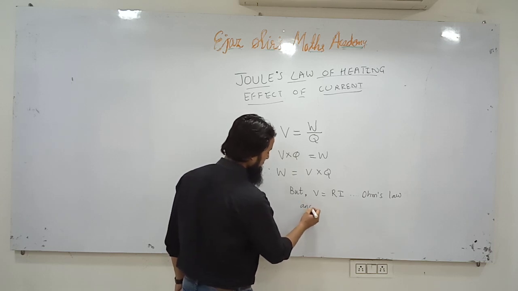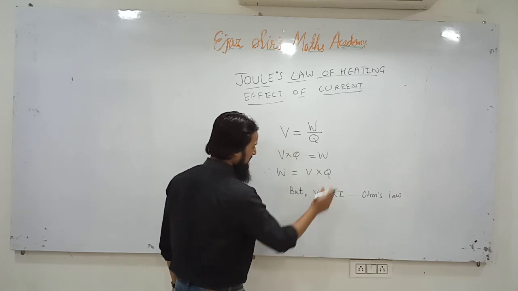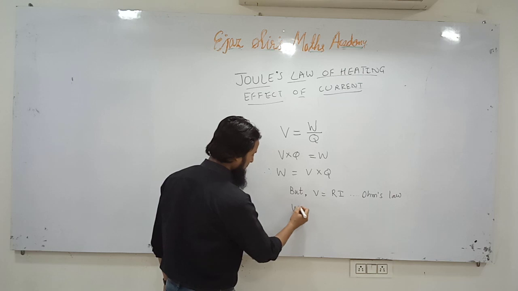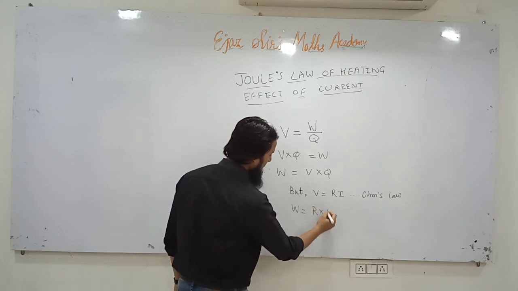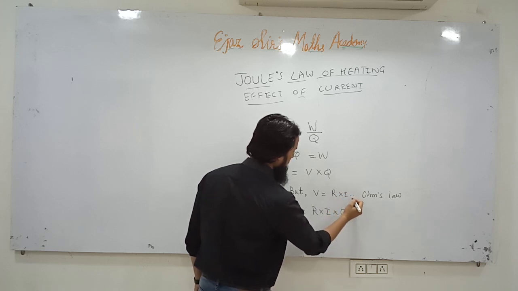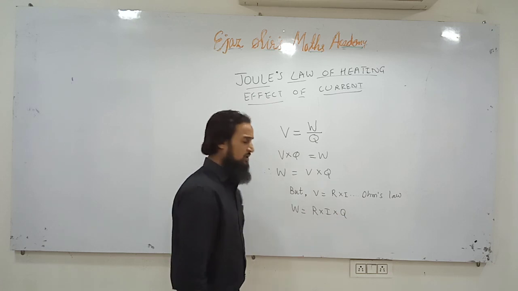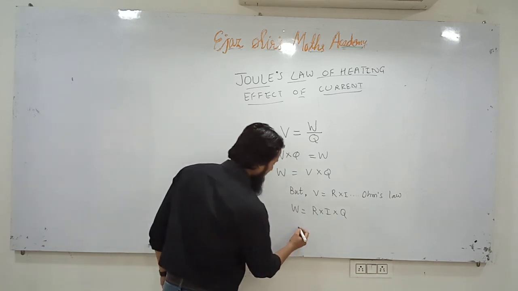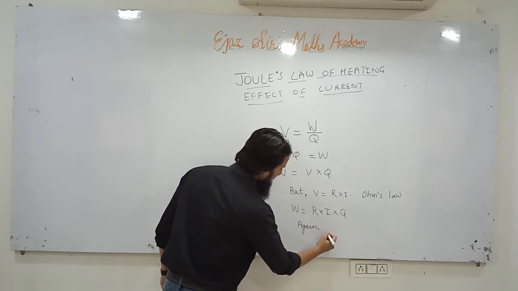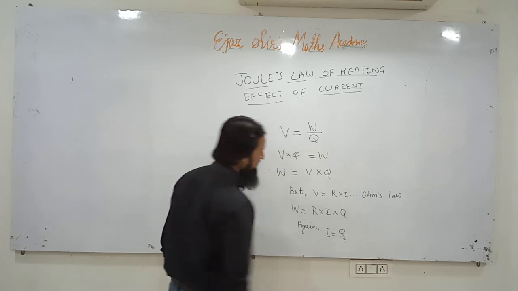And what is the definition of electric current? Here, instead of V we can write R into I. So W is equal to R into I into Q. Electric current is defined as charge flowing through the wire per unit time.